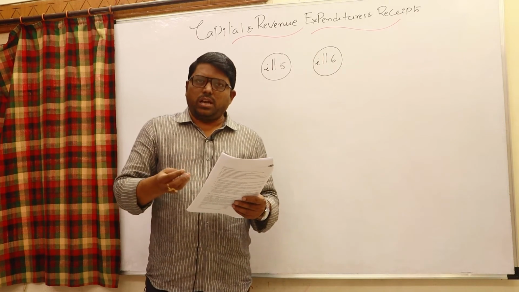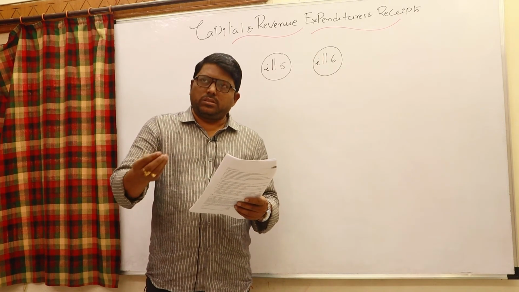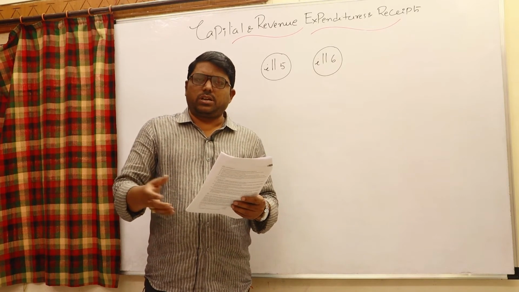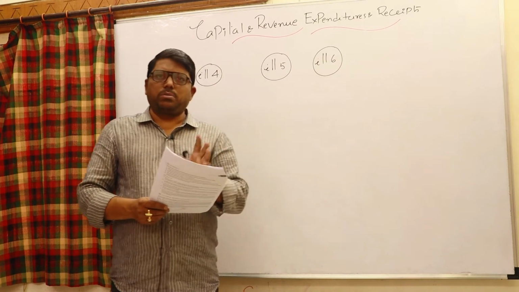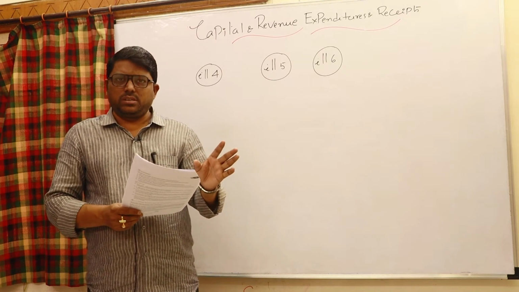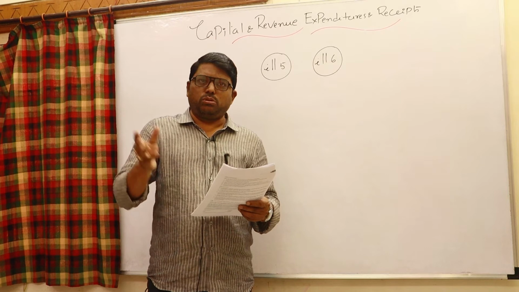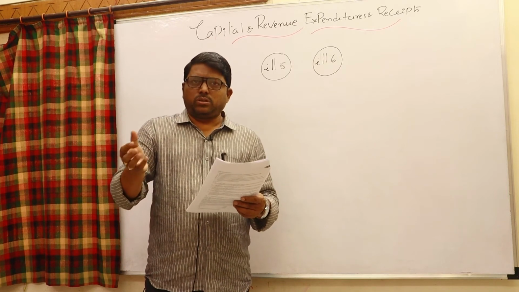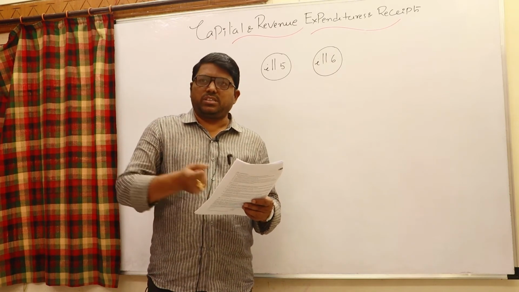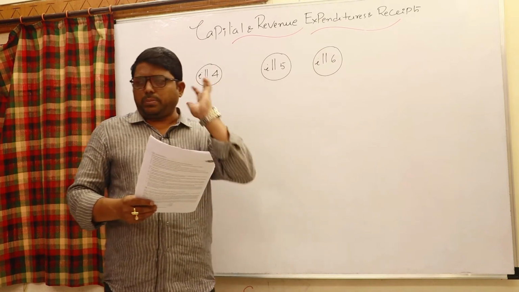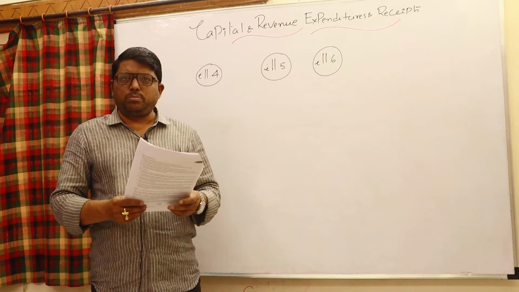Capital receipts are like bank loan taken, some borrowings done, and issue of debentures in case of companies, etc. So usually the capital receipts are like liabilities. Sometimes there may be a reduction in an asset also. As I said, machinery sold, cash to machinery. So when I receive an amount towards sale of machinery, it means a reduction in the asset. Reduction in the asset may take place, or an increase in liability may take place.